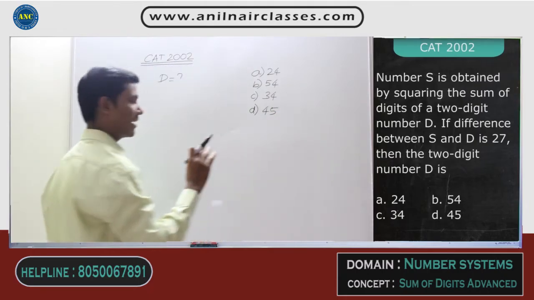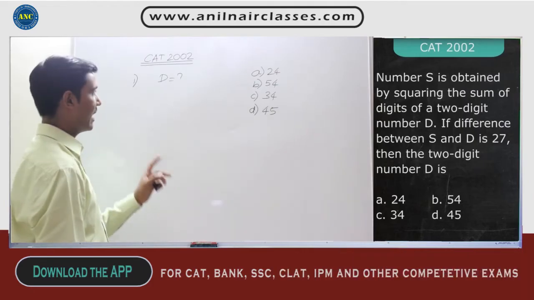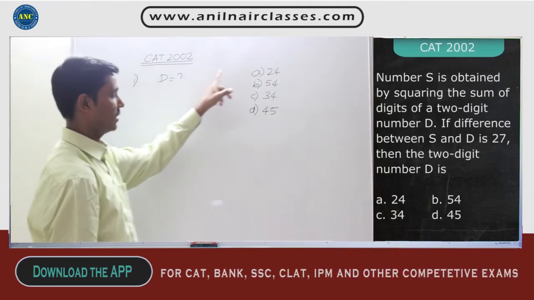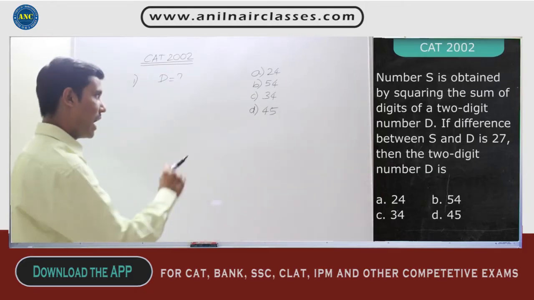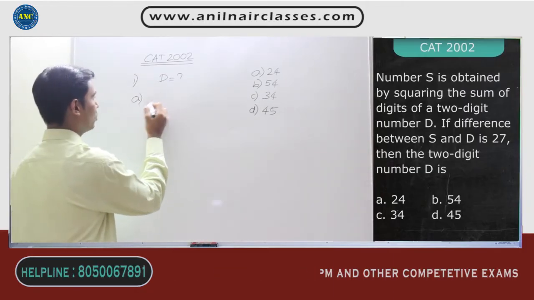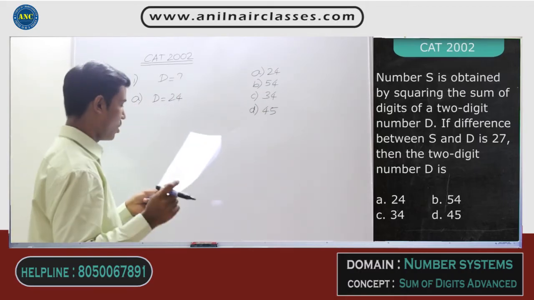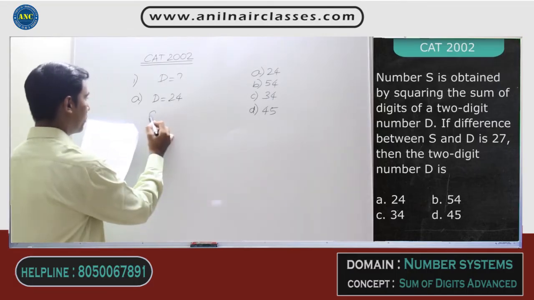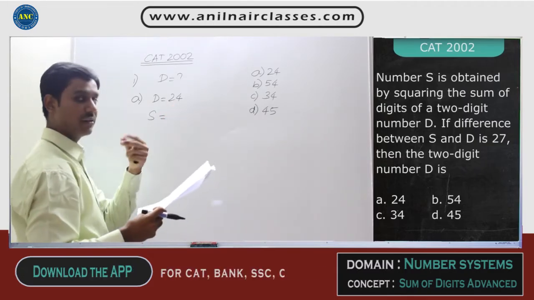Now instead of making use of algebra, I will make use of the number system. They are asking what the d value is. That means any one of these should be the d value. I will assume that d is the first value, 24. If d is 24, the question says S is obtained by adding the digits of a 2-digit number and then squaring it.